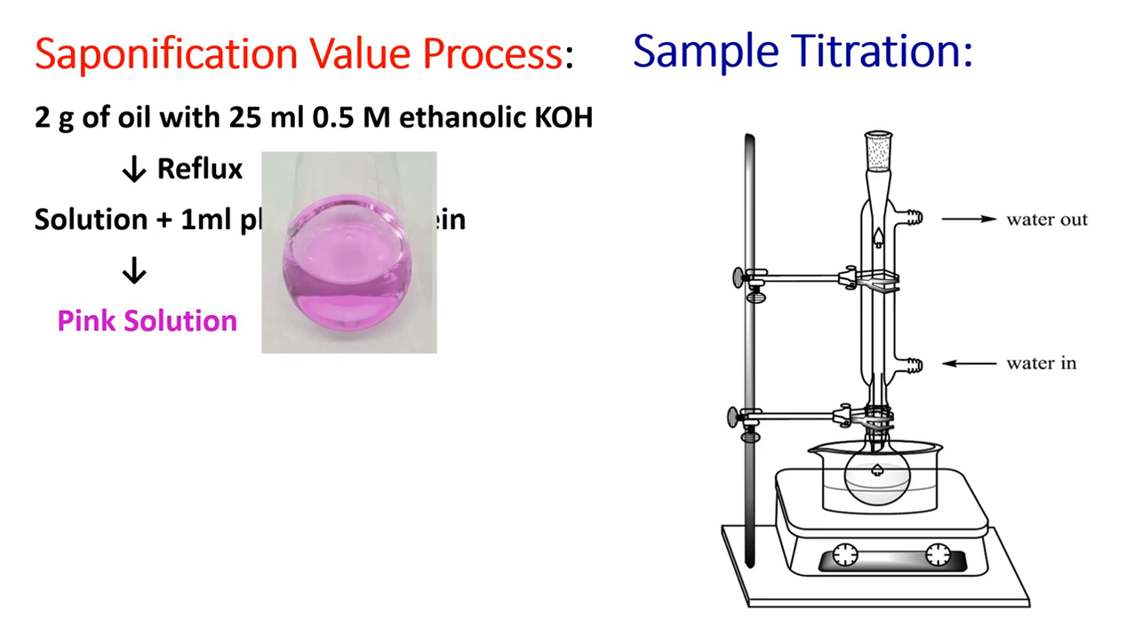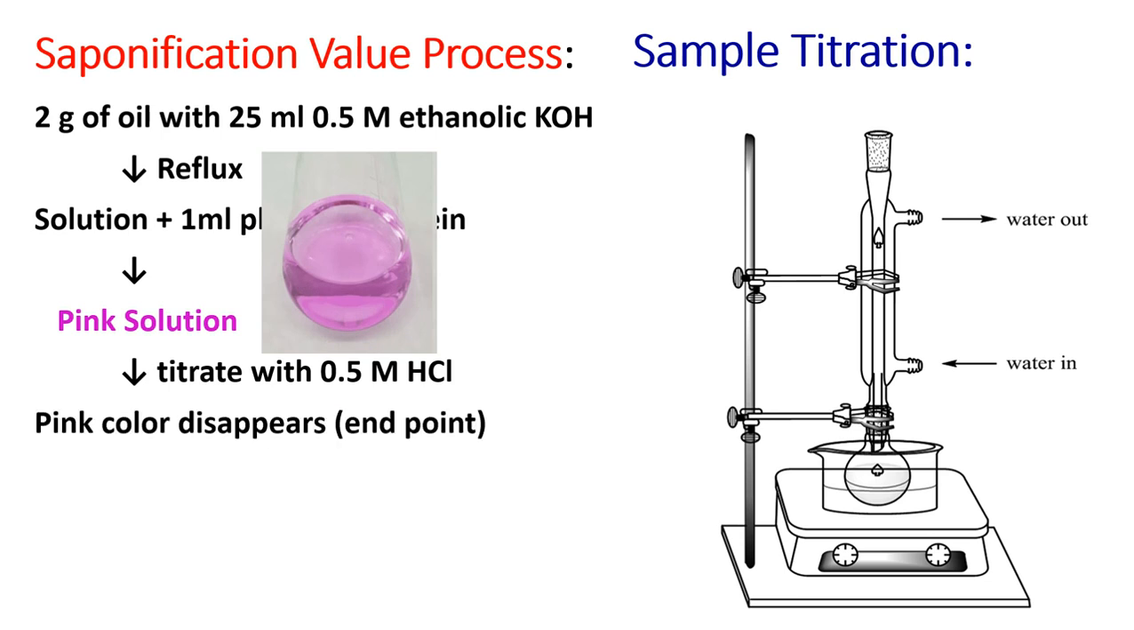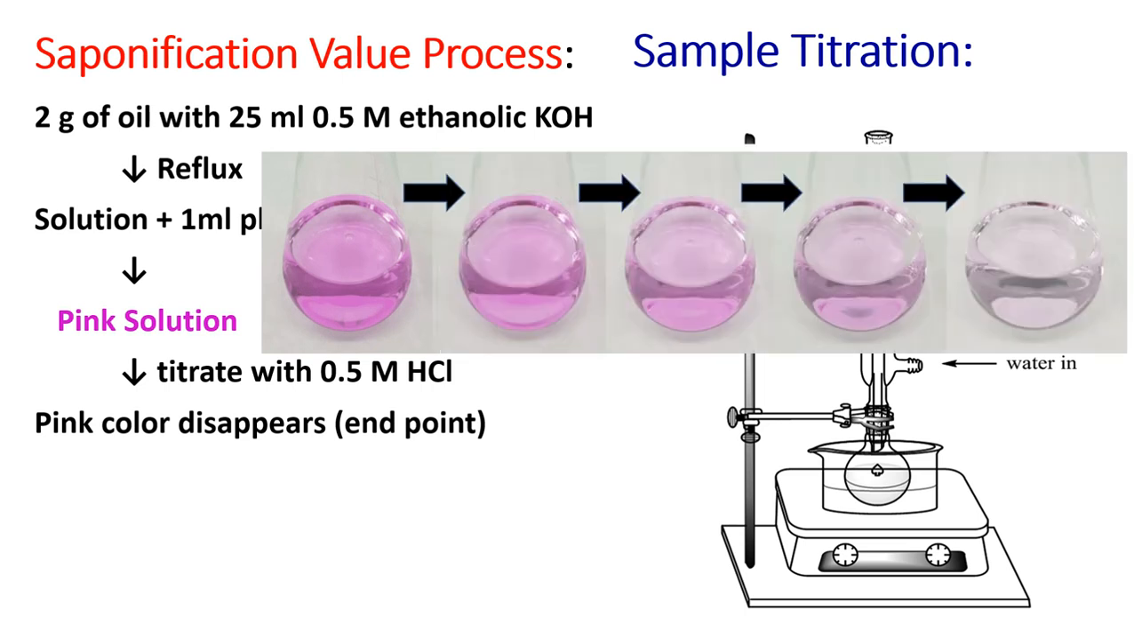Now our job is to add titrant, that is HCl, to this solution and titrate. We generally titrate it with the same molarity of HCl, that is 0.5 molar HCl. How long should we titrate? Until we get a clear solution in the conical flask. That means upon addition of HCl, slowly the color fades and disappears.